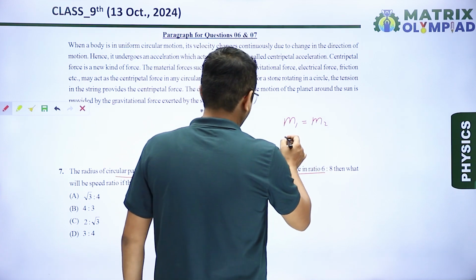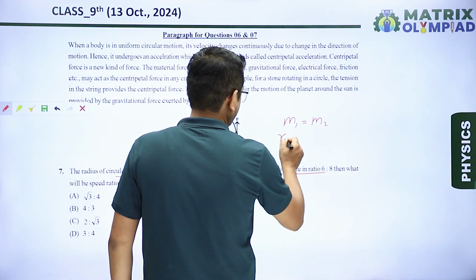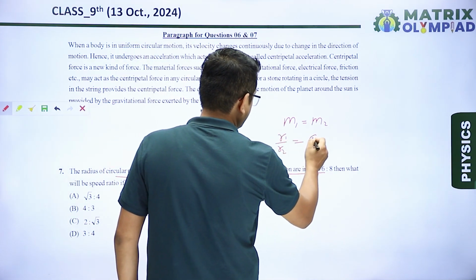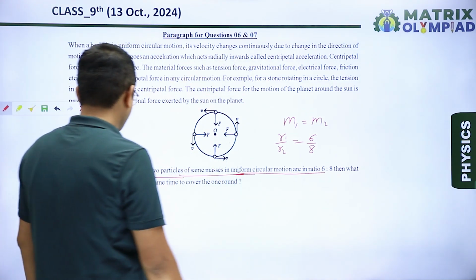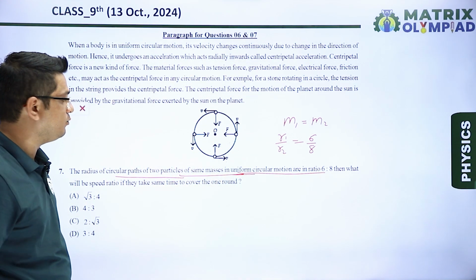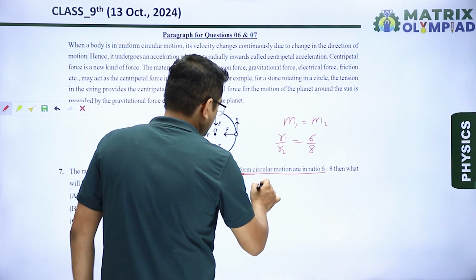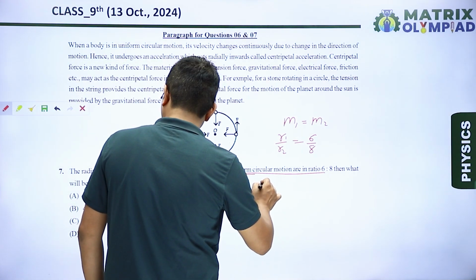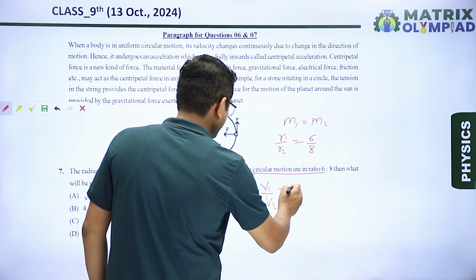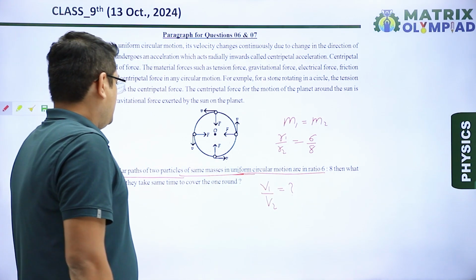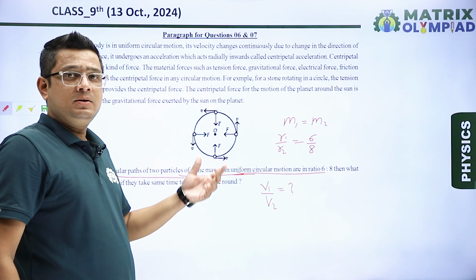The ratio of radii R1 to R2 is 6 upon 8. Then what will be the speed ratio if they take the same time to cover one round? So we have to find out the ratio of V1 upon V2.